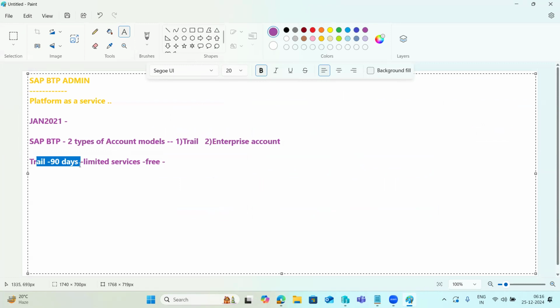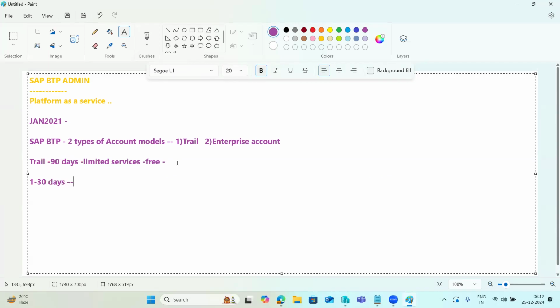If you sign into the trial account regularly, the intervals are divided into up to 30 days each. So the 90 days trial period is divided, and within 1 to 30 days you need to log in. Okay.